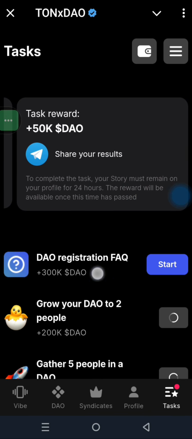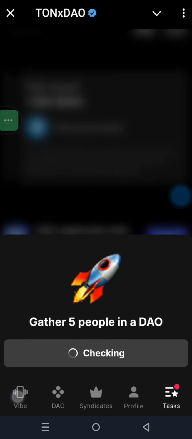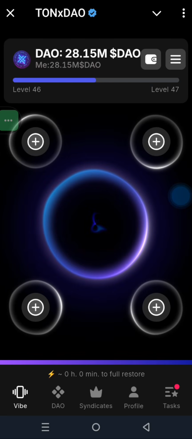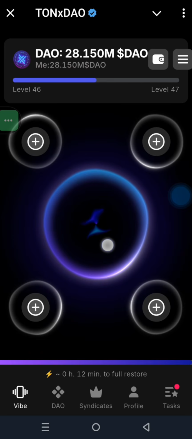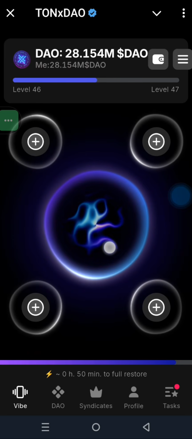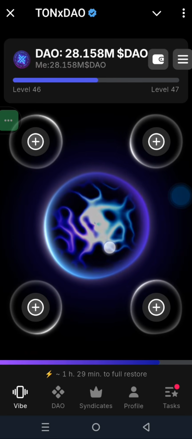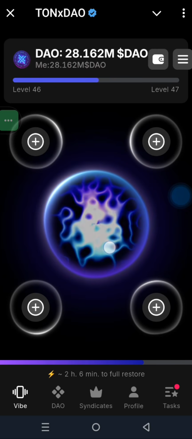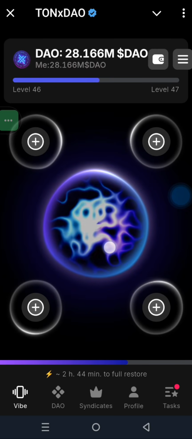Make sure that you come back to the task section to collect that, and also make sure you are coming back to this vibe subscribe section right here to play your game. Just press and hold, and it is going to roll, and then you are going to earn your points. So guys, it's as simple as that, and that is what I wanted to show you in this particular video.